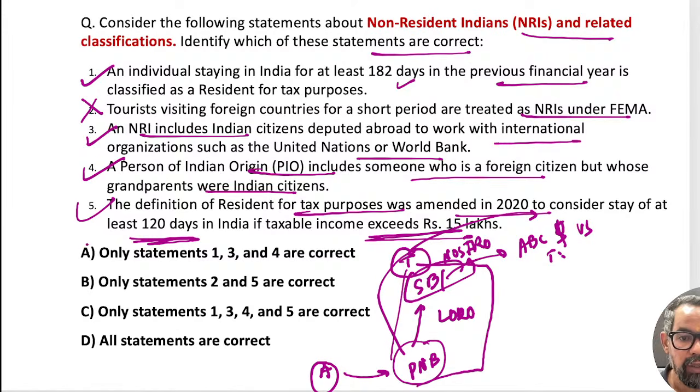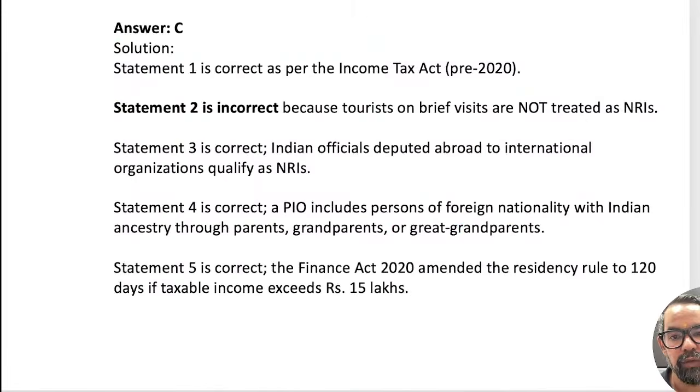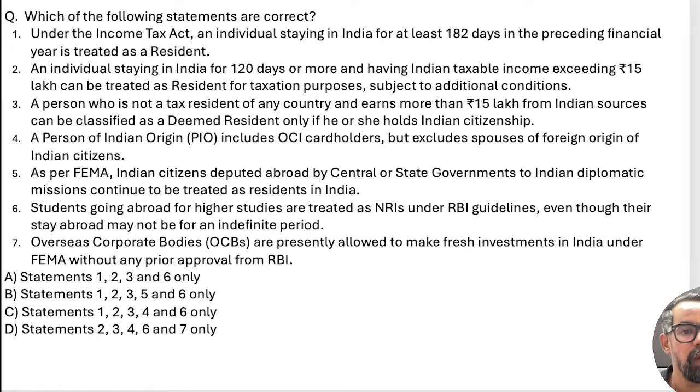So 1, 3, 4, 5 means option C will be the right answer for this one. This is a bit confusing, but I suggest you please remember this. Another question we will be practicing.